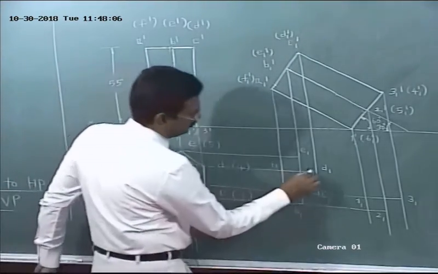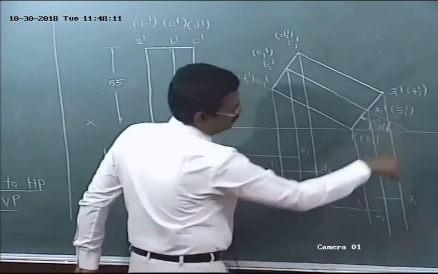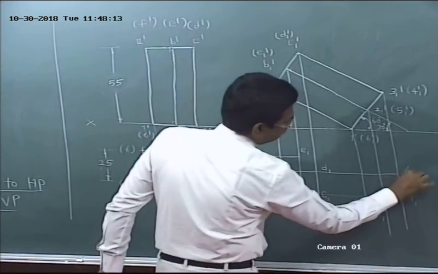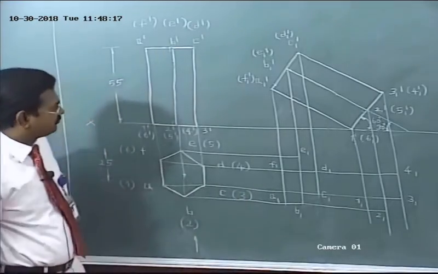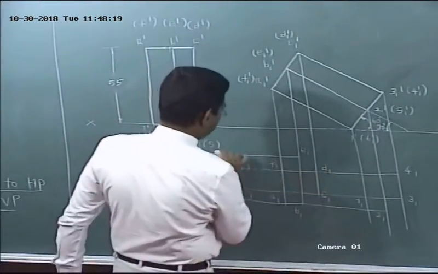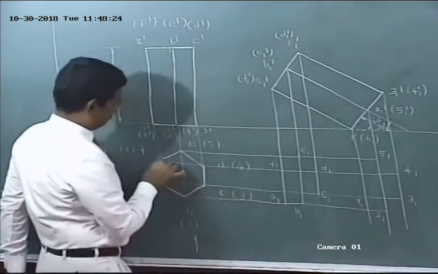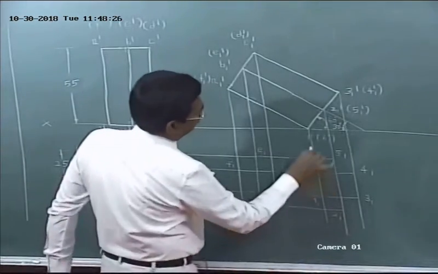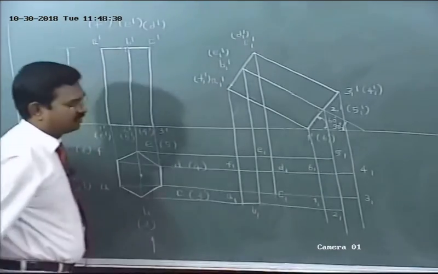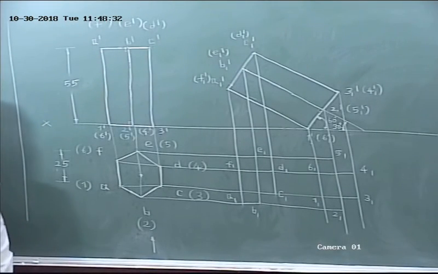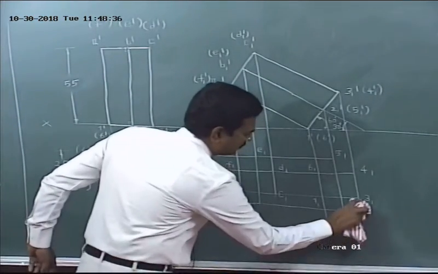From 4, draw a horizontal line. From 4, 1, draw a vertical line. These two intersect at 4, 1. 1, 2, 3, 4. Next, 5. From 5, draw a horizontal line. Next, 6. From F, extend a line. From 6, 1 dash, draw a vertical line. These two intersect at 6, 1. So I have marked all the bottom face corners. Then erase unwanted projections.